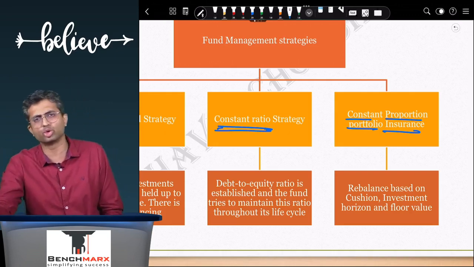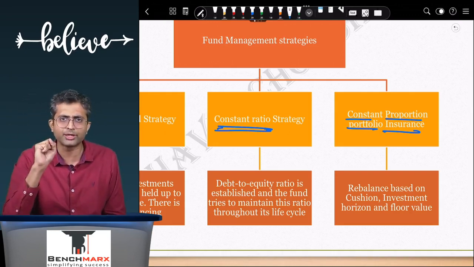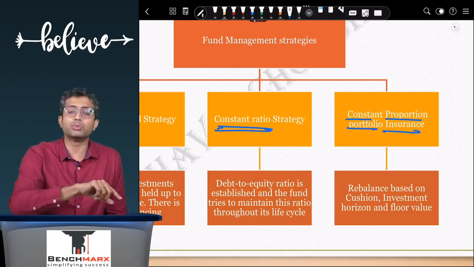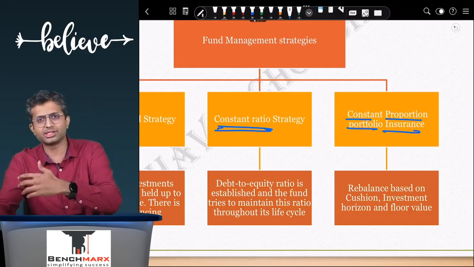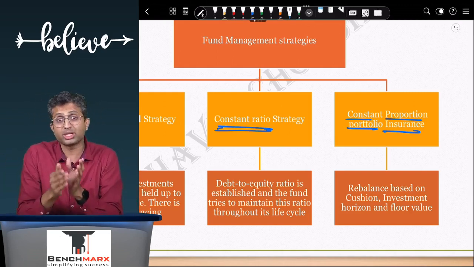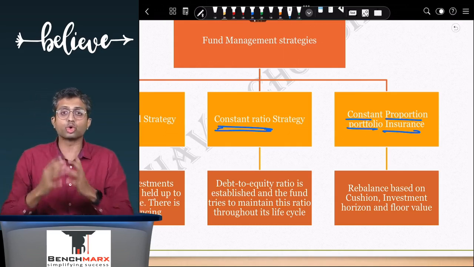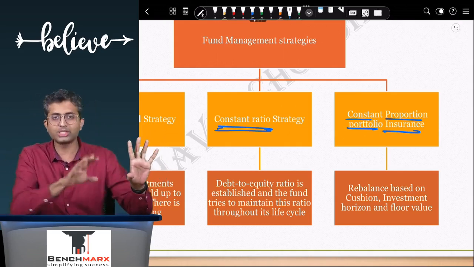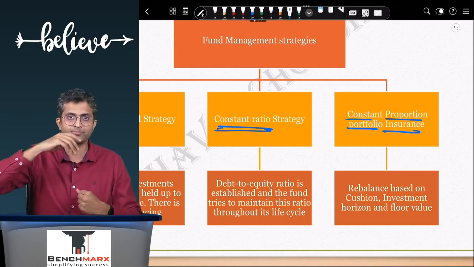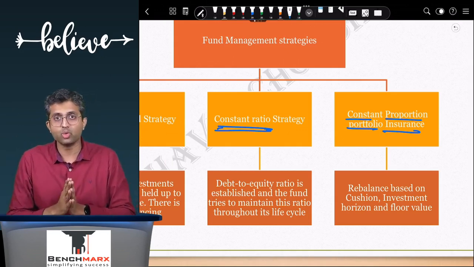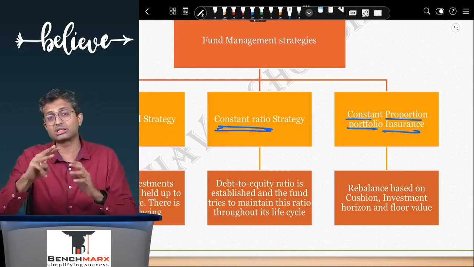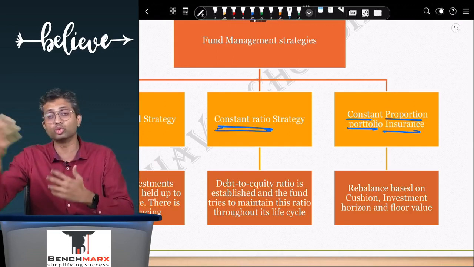Then 10 into 2, that is 20 rupees you can invest in equity. In which case the remaining 80 will be invested in debt. Again, at the rebalancing date, you will assess. Let us say 20 of equity becomes 40. In which case your total portfolio is 80 of bonds plus 40, which means 120 rupees. Your revised cushion will be 120 minus the floor, that is 30 rupees, and you can say, okay, 30 into 2, that is equal to 60.